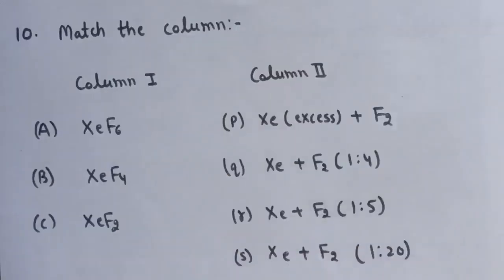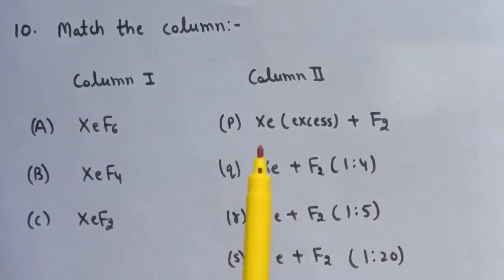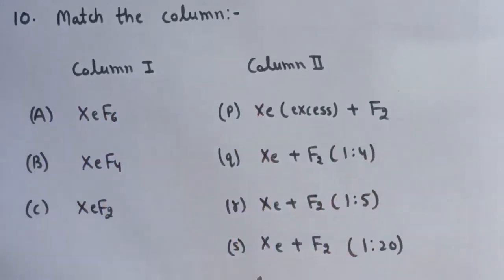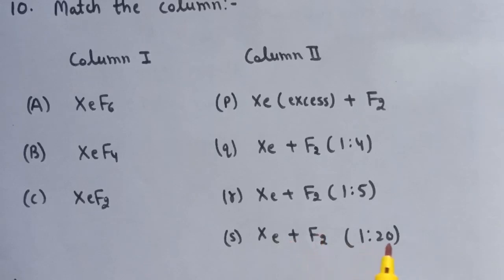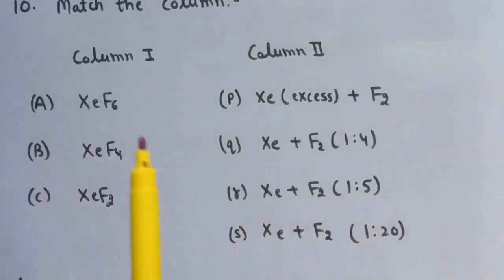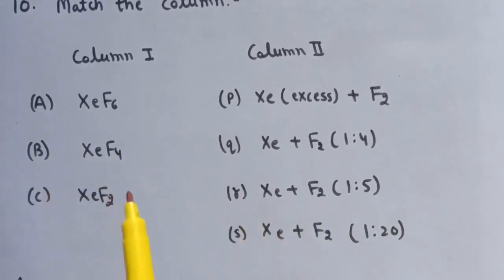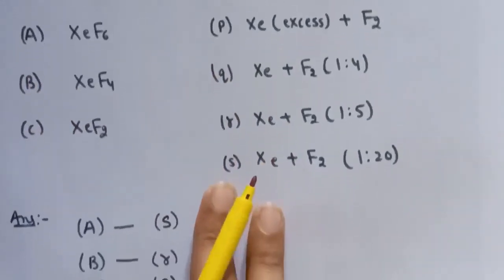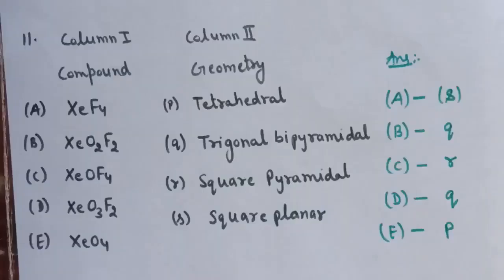Next is again match the column. Here we are given xenon hexafluoride, xenon tetrafluoride, xenon difluoride. In the second column, preparation is given. First preparation, that is XeF6, is prepared by treating xenon and fluorine in 1:20 ratio. So for A, S is correct. For B, R is correct. And for C, P is correct. So these are the correct matches for A, B and C. That is, for A it is S, for B it is R and for C it is P.